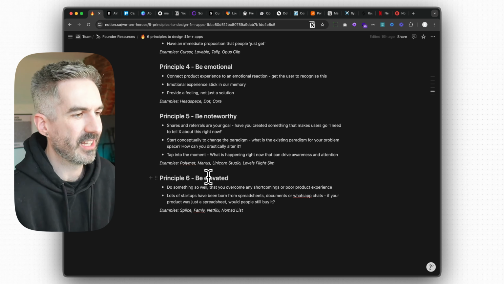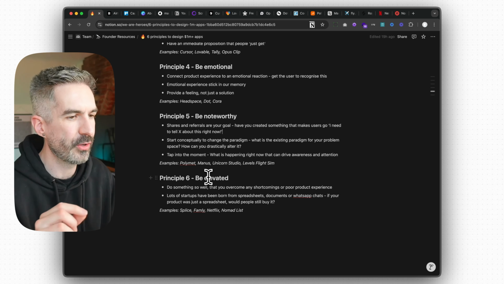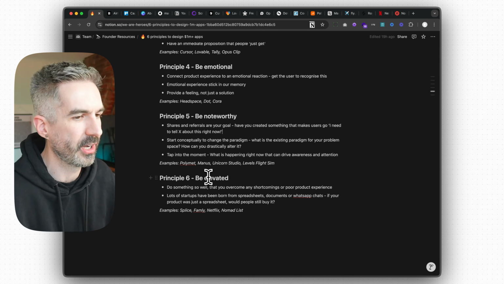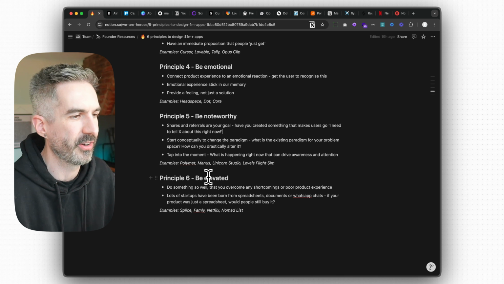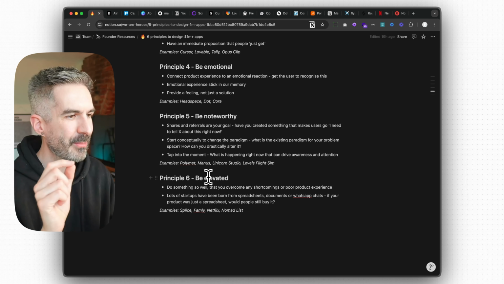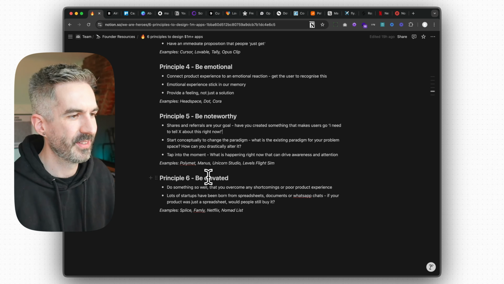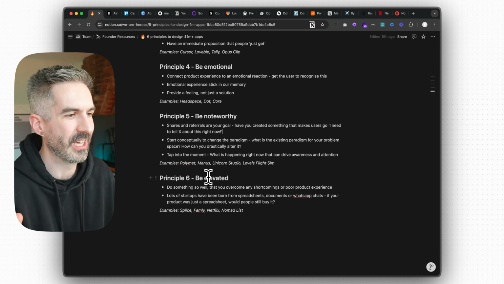This sounds again like pretty fluffy, but being elevated is about doing one thing so well that you overcome any shortcomings or poor product experience that you might have. So think about this as like an app that just has one killer feature, but the whole thing looks terrible. That's kind of what we're doing here with this principle.